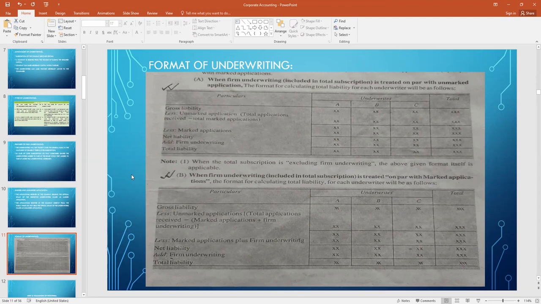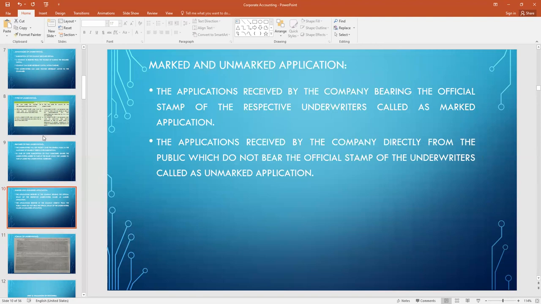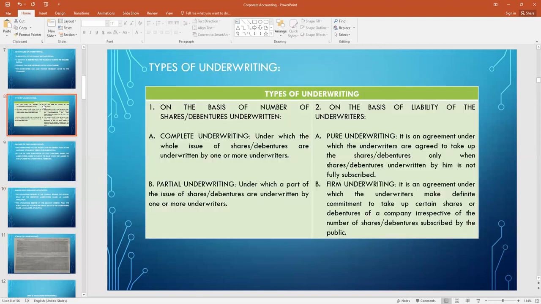After net liability, if any underwriters have firm underwriting, we need to add the firm underwriting. After adding the firm underwriting, we will get the total liability of each underwriter. So this is the main format for the underwriting, and these are the different types of underwriting: marked application, unmarked application, then firm underwriting, complete underwriting.